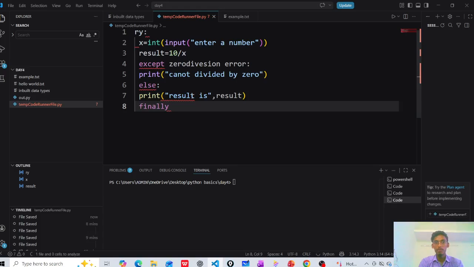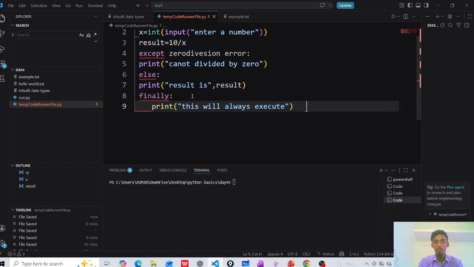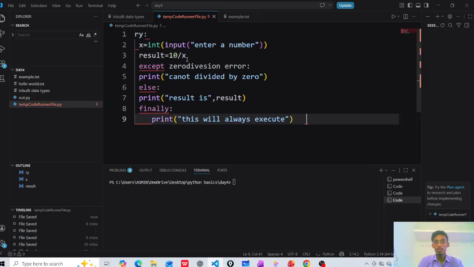Finally, these errors are coming. Okay, I can rectify it. Finally, print, this should always execute.